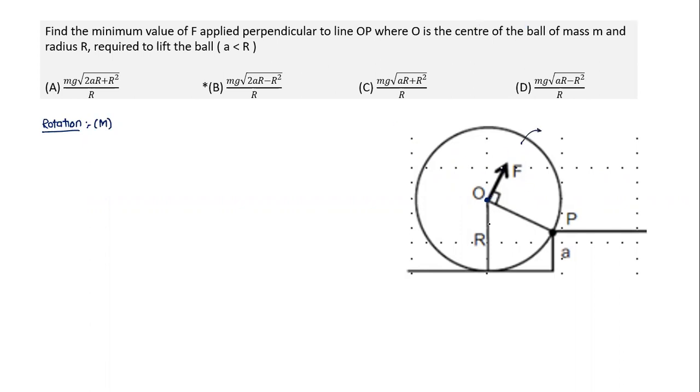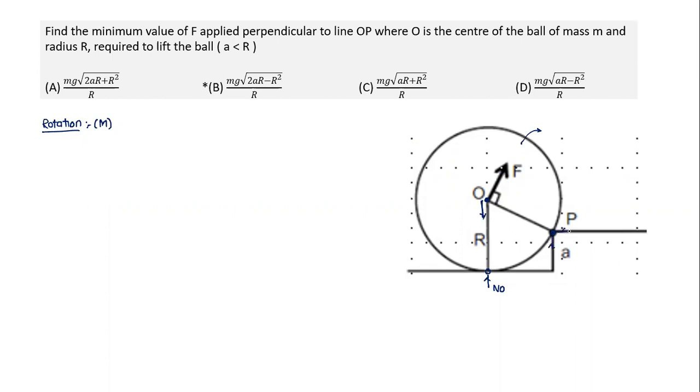Okay. Lift the ball. So to lift the ball, basically what will happen? It will lose contact here. So the first thing you need to understand, no contact force will act. It will get lifted. That's the first point. And will it be in a state of rotational equilibrium? No, actually this force is trying to rotate about point P. Point P will be the point of rotation, or the axis of rotation will pass through point P perpendicular to the plane. And this torque is trying to rotate. And what is the other force acting? mg is acting. And there's some force acting here also.